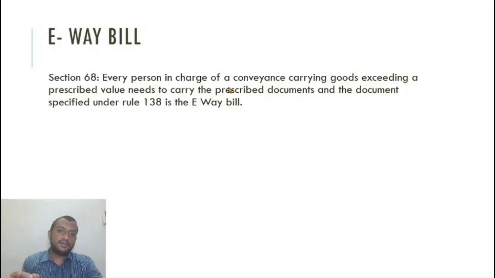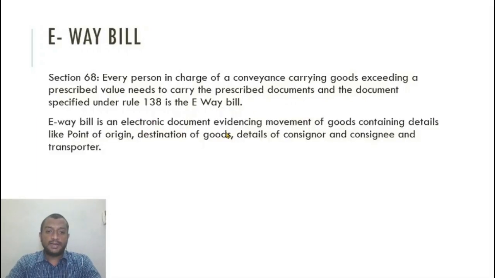So every person who is in charge of a conveyance needs to carry a set of documents. One of those documents which is prescribed is the e-way bill. E-way bill is an electronic document evidencing movement of goods containing details of the point of origin, the destination of goods, the details of consignor, consignee, and the transporter.